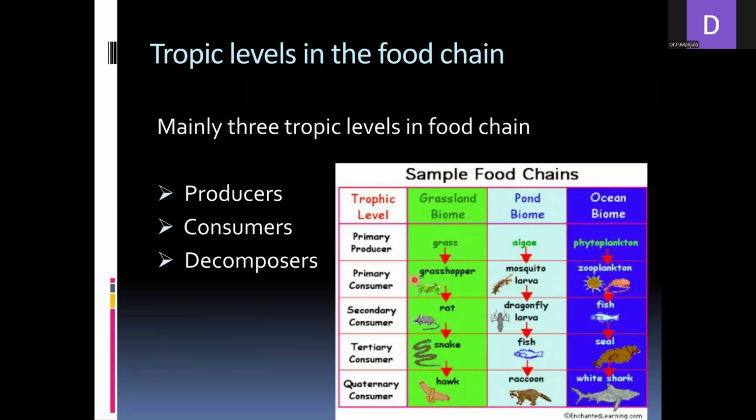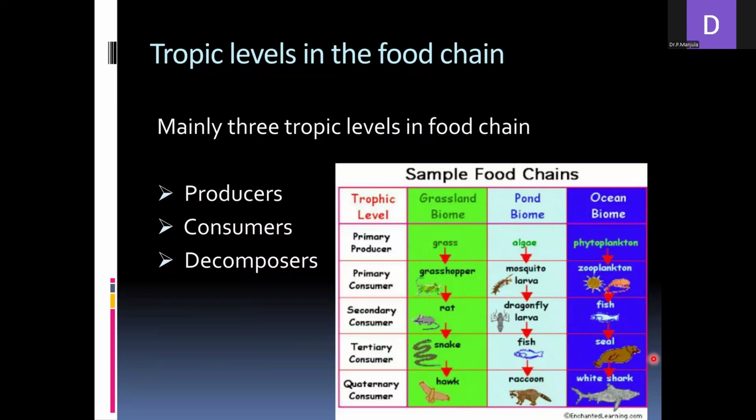In the grassland, the primary producer is the grass, followed by the grasshopper, then the rat, snake, and hawk. In this way, these are the different trophic levels in the grassland ecosystem. The example for the pond ecosystem is the algae, which is eaten by mosquito larvae, then dragonfly, fish, and raccoon. Like that, the transfer of energy takes place from the algae, the producers, to the quaternary consumer.